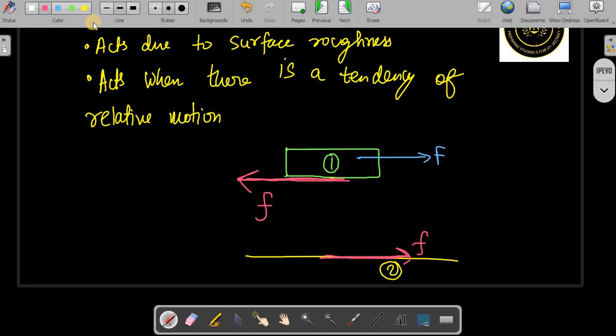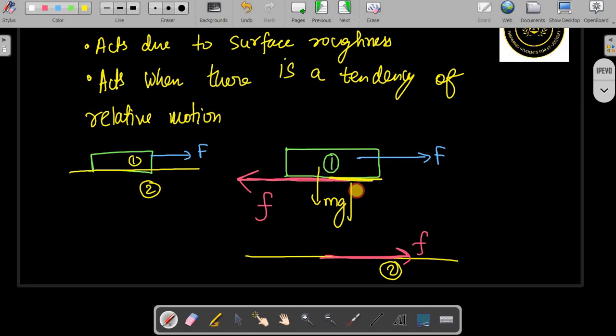So actually this body is in contact with the ground, and this is the surface. This is the first body, this is the second body, and you are applying a force. This is the applied force. Now you can see on the first body friction is acting backward, and on the ground friction is acting forward, like this. This is the real free body diagram, but other forces I have not drawn. If you want to draw them, you can draw mg acting on this, and the normal interaction force on the surface will be acting like this. The same normal force should act like this.